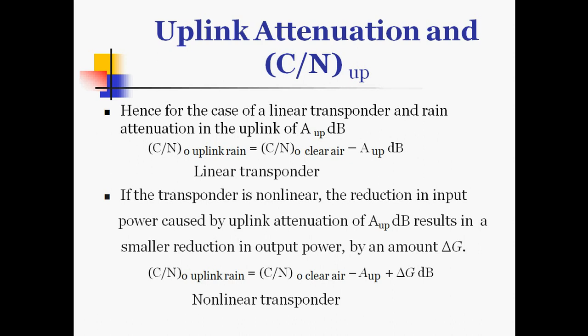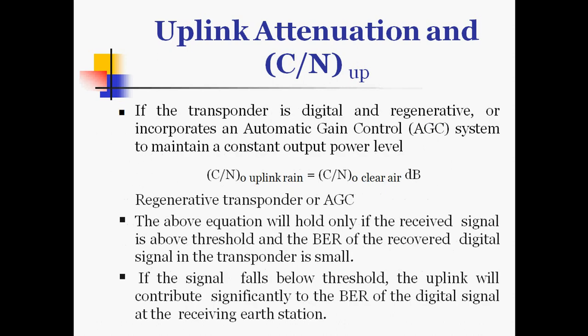That is, overall C/N with uplink rain, with consideration of uplink rain, is the overall C/N in clear air minus ΔFA plus ΔG. This is for a non-linear transponder.